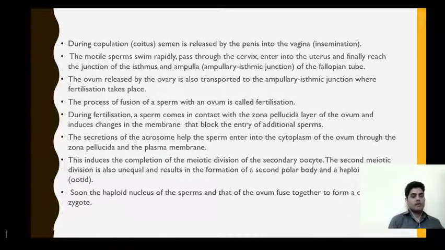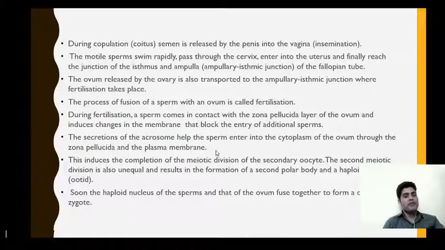Now what happens during fertilization? When the sperm comes in contact with the zona pellucida layer of the ovum, that is the protective covering around the ovum, the first sperm induces changes in the membrane of the ovum, and that blocks the further entry of additional sperms. So that means when the first sperm gains entry inside the ovum, it forms an impermeable membrane which blocks the additional sperms' entry. So that means it prevents polyspermy.